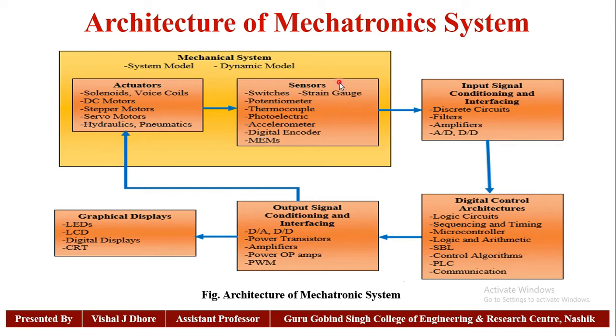Under this sensor category, we have a number of different types of sensors such as strain gauges, potentiometers, thermometers, photoelectric sensors, accelerometers, and digital encoders. All these different types of sensors come under this category. Next is input signal conditioning and interfacing. This is the third block of the architecture.